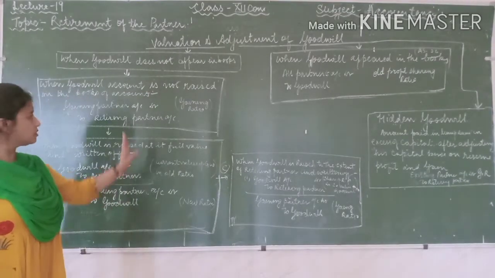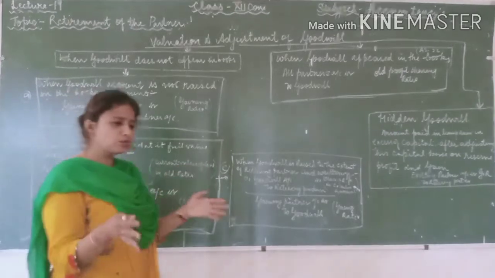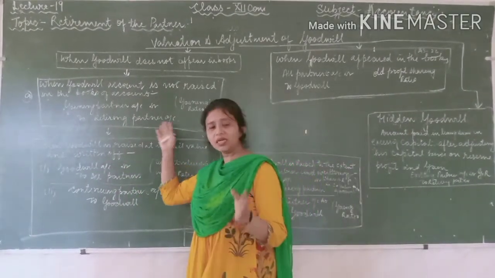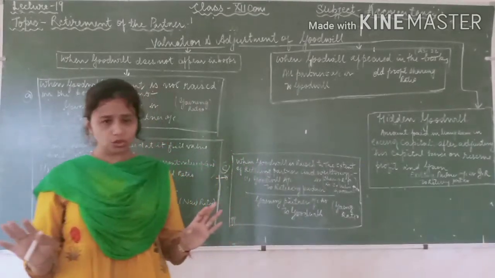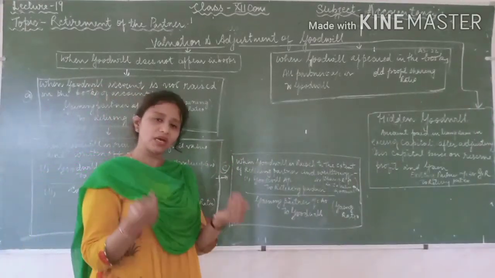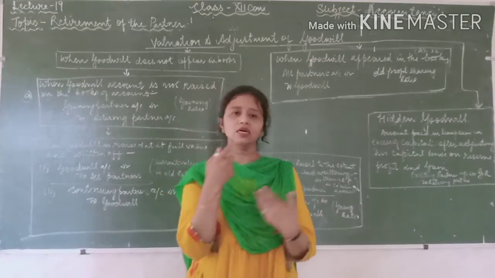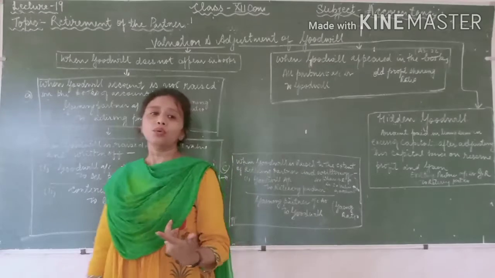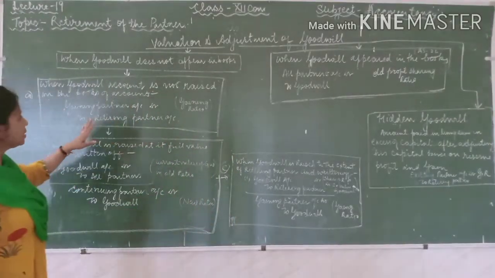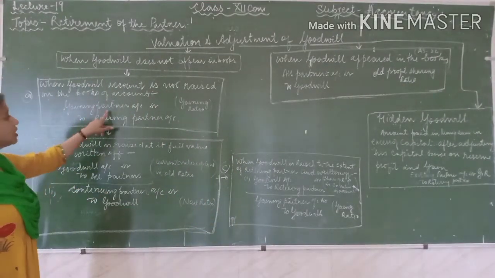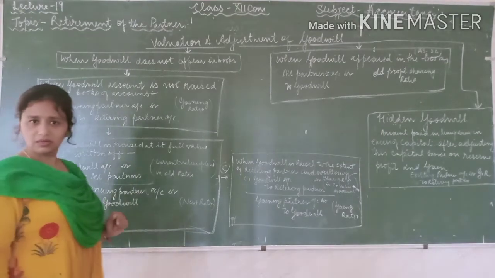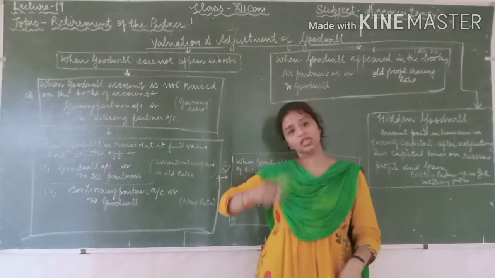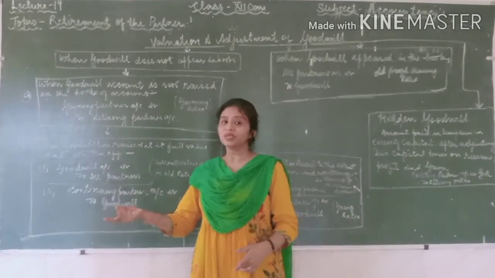It means it is a very simple method. You need not make the goodwill account raised. Simply, you have to calculate the gaining ratio. As you all know how to calculate the gaining ratio, that is new minus old, because the new share must be bigger than the old one. With the help of that you will get the gaining partner and the retiring partner. The gaining partner has to pay the compensation in the form of goodwill to the retiring partner.